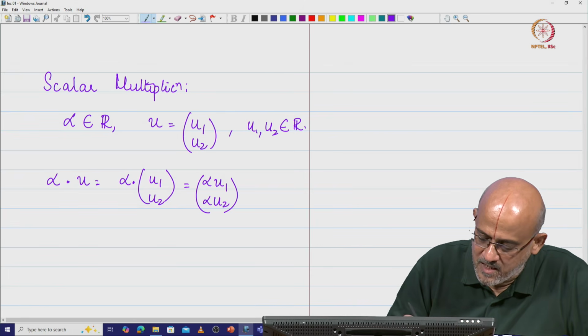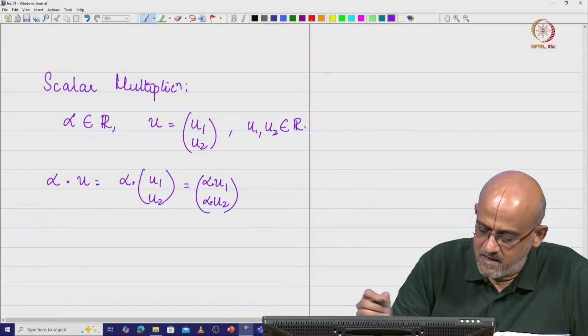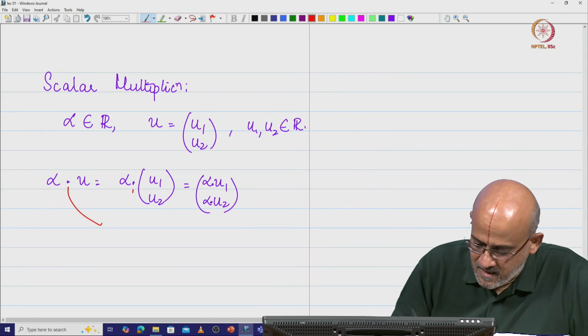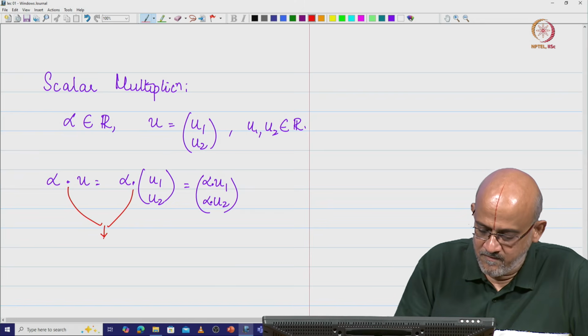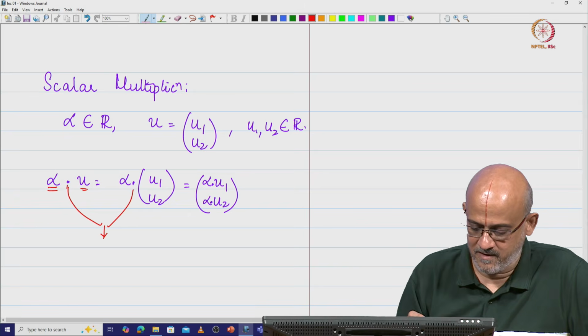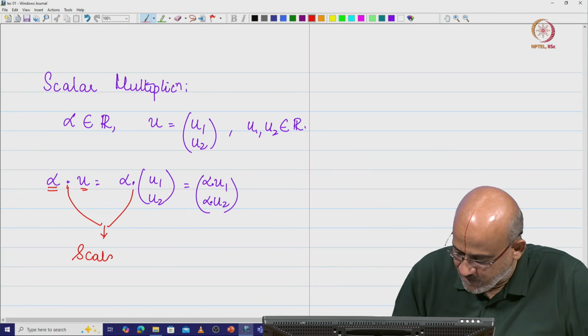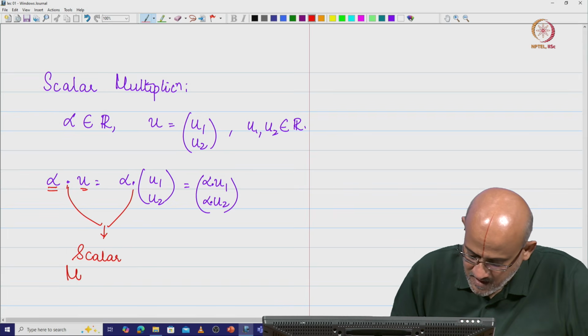If you look at this, this and this correspond to your scaling operation. This multiplication is basically scalar multiplying with a vector. So this is called the scalar multiplication of a vector.